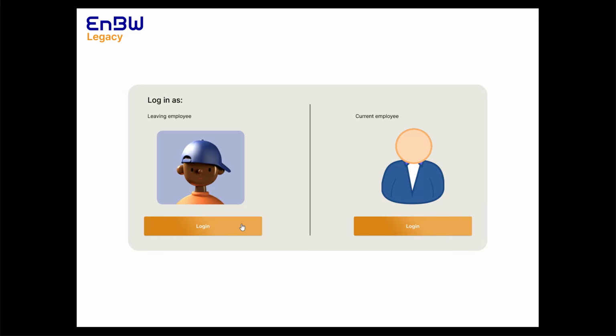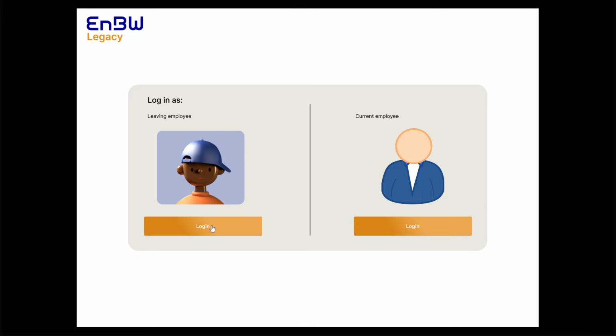EnBW Legacy is an offboarding system that should increase emotions and interaction throughout the offboarding procedure to ensure that leaving employees keep EnBW in mind as something good. And by that, maybe also the willingness to come back is increased.